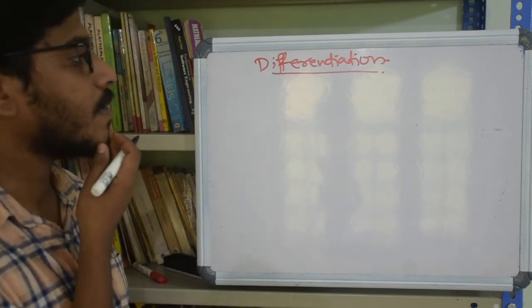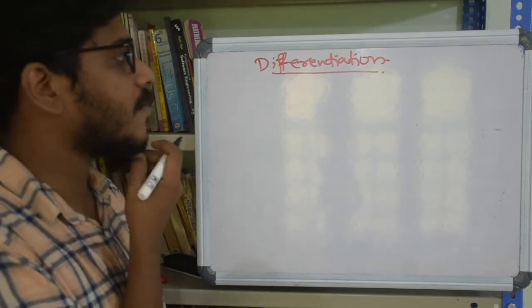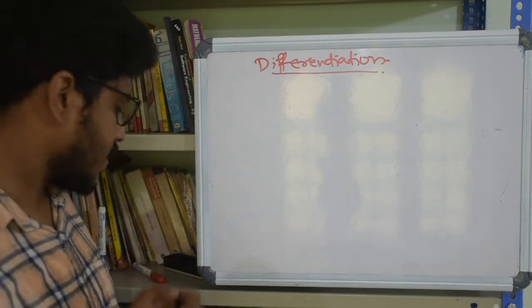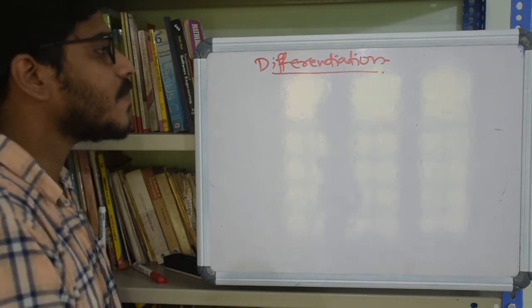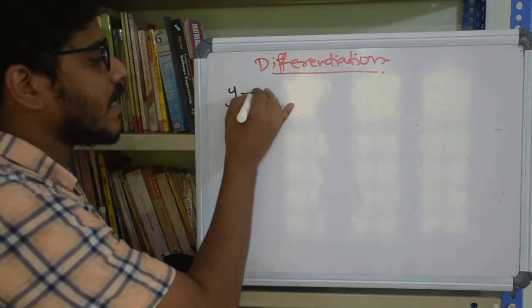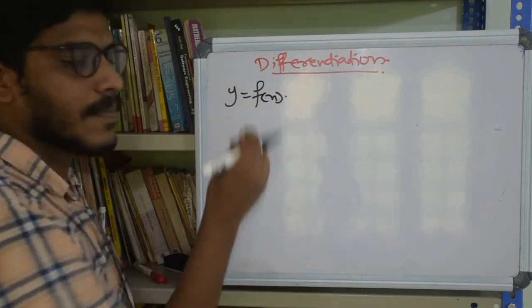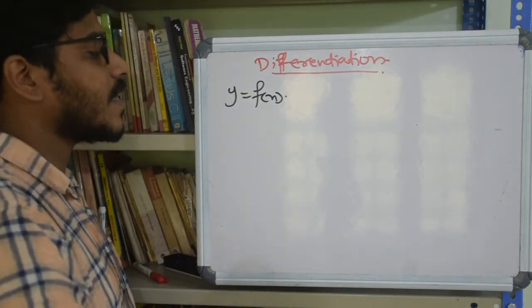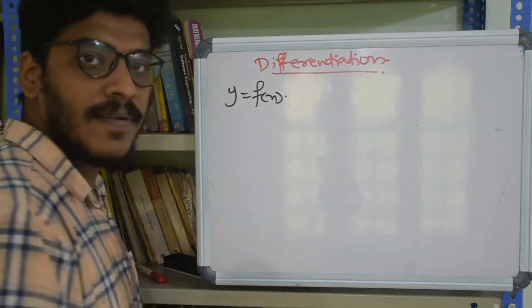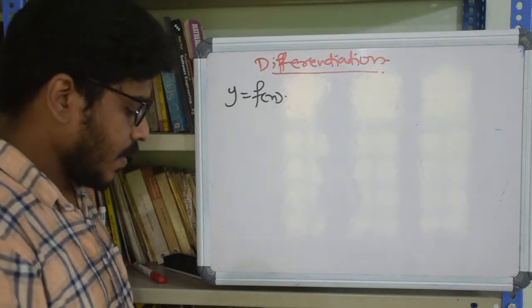Before going any further, let's discuss a few notations of the derivatives. Suppose we have a function represented as y equal to f of x. Then there are certain ways in which the derivative of this function can be denoted.